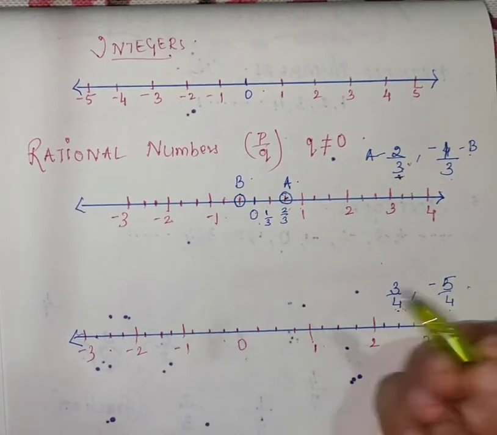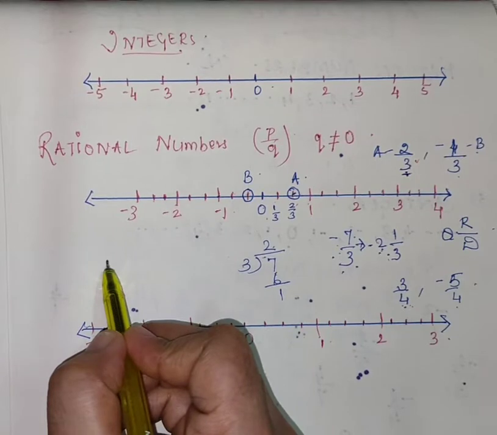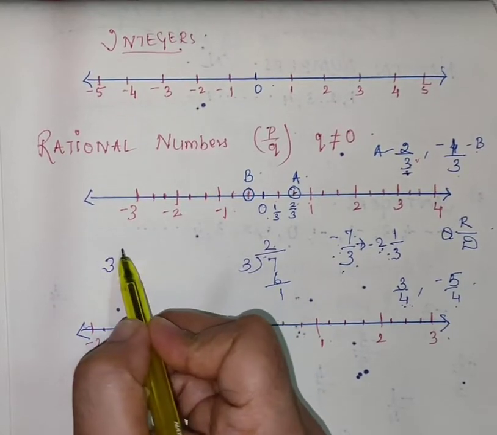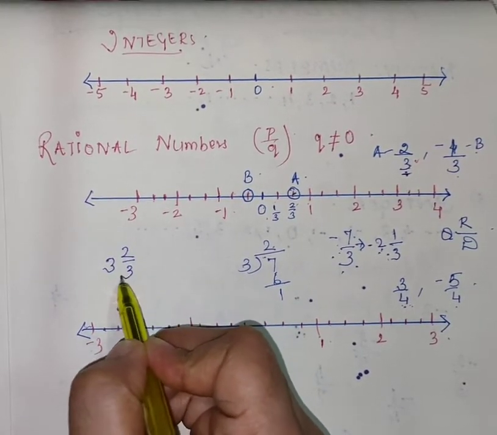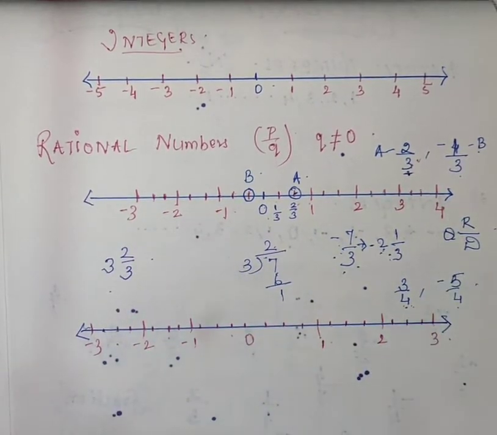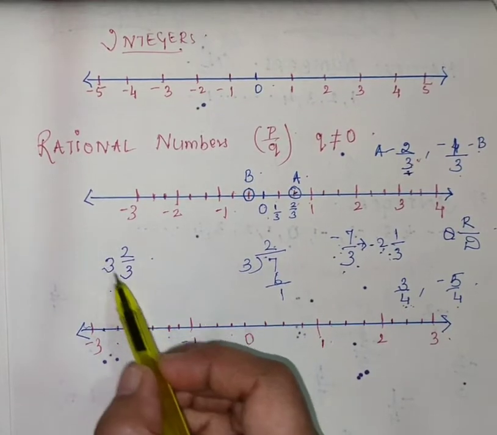If I say minus 7 upon 3. And if I say 3 and 2 upon 3, plot this point here. How will we plot? We already know how to multiply.